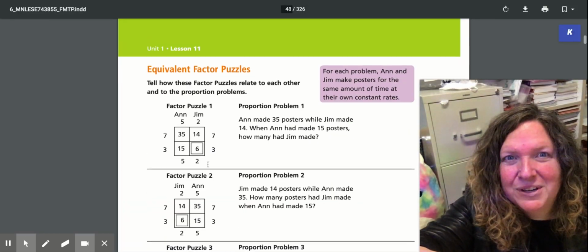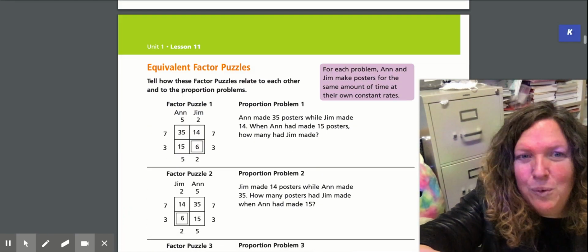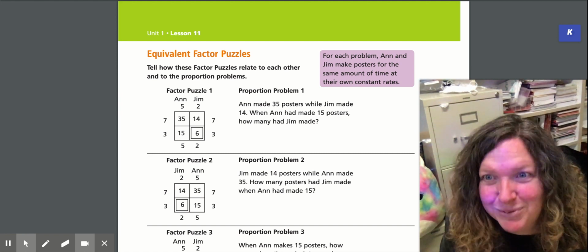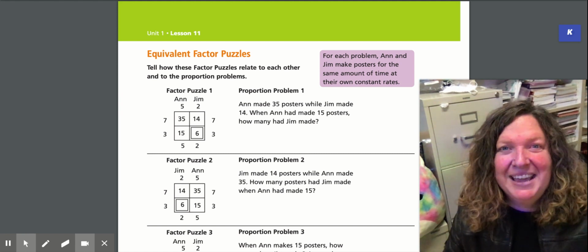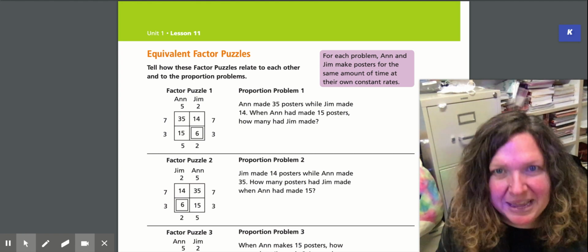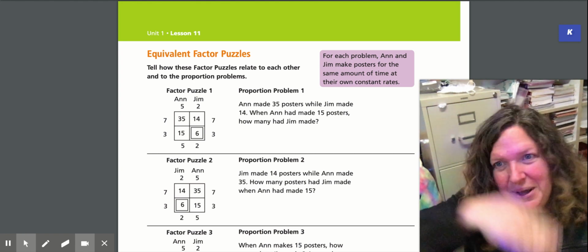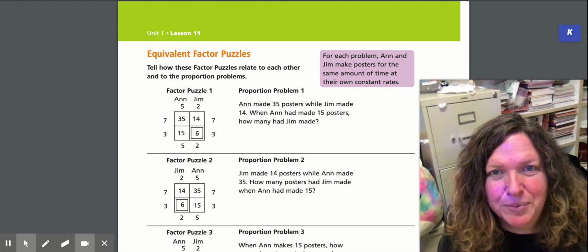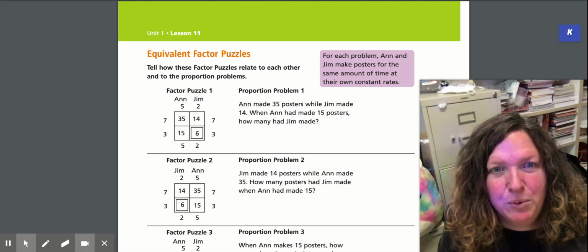Now let's take a look on page 34. Weirdly, we're going to skip 33 for just a little bit, and we're going to take a look at page 34. We will come back to 33. So in your book, go ahead and grab your book. If you don't have it, grab your book and open it up to page 34.